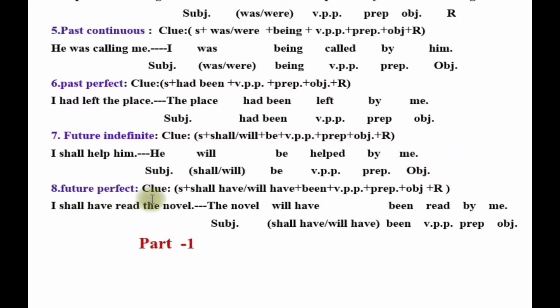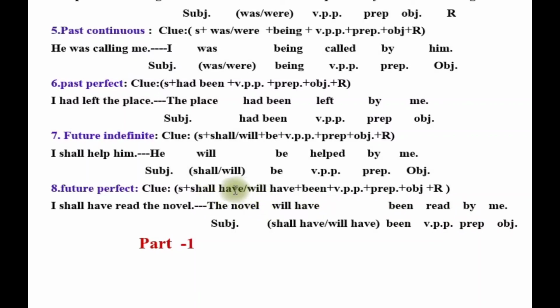Next, future perfect. Subject plus shall have or will have plus been plus VPP plus preposition plus object plus remaining. I shall have read the novel. Here novel is the object, so it will be the subject of passive voice. The novel will have been read by me.